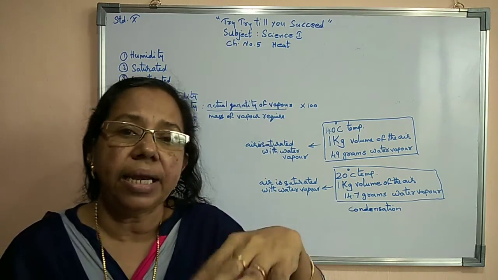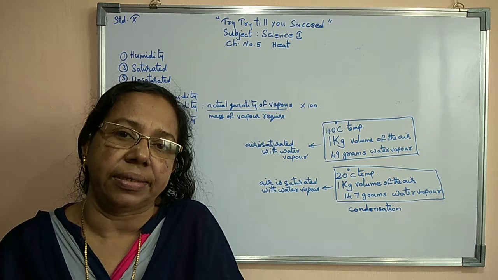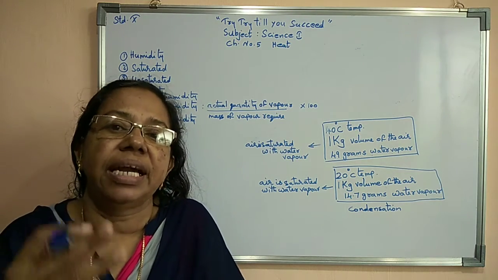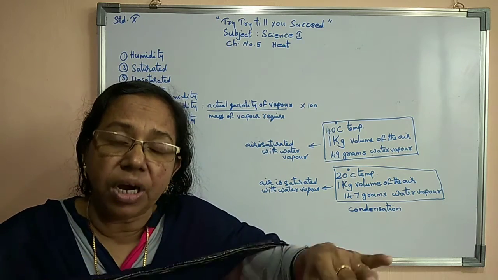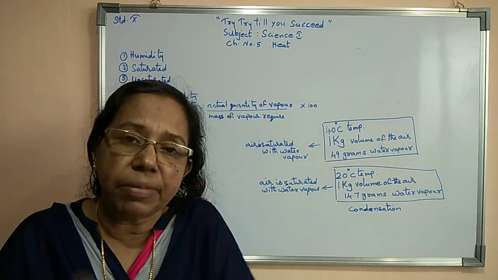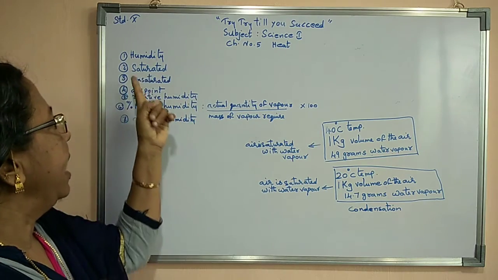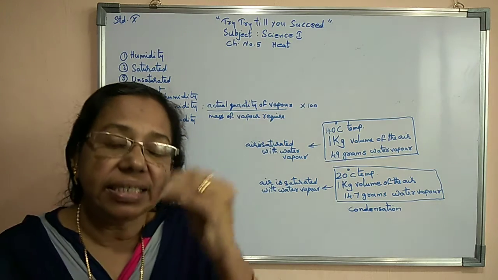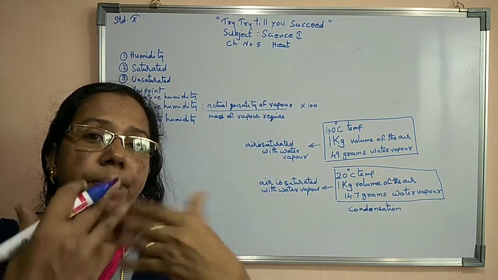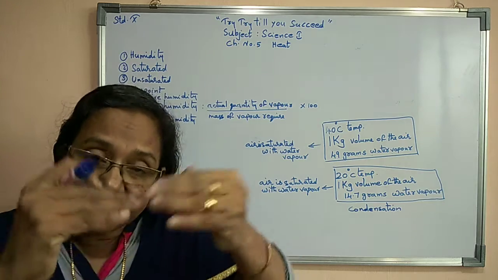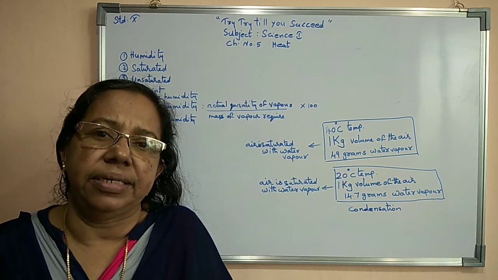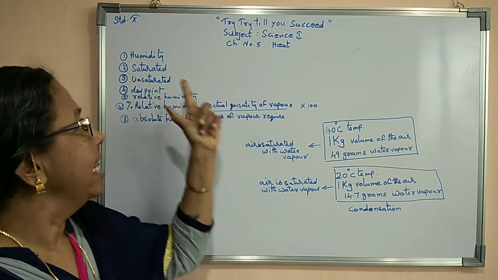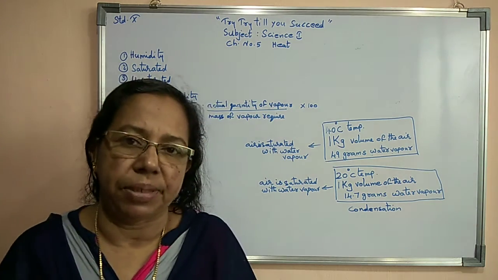So the air can hold a maximum quantity of water vapor. Beyond that, there will be condensation. When the air holds that maximum amount of water vapor, we say the air is saturated with water vapor. If the water vapor in the given volume of air is less than that limit, then we say the air is unsaturated with water vapor.